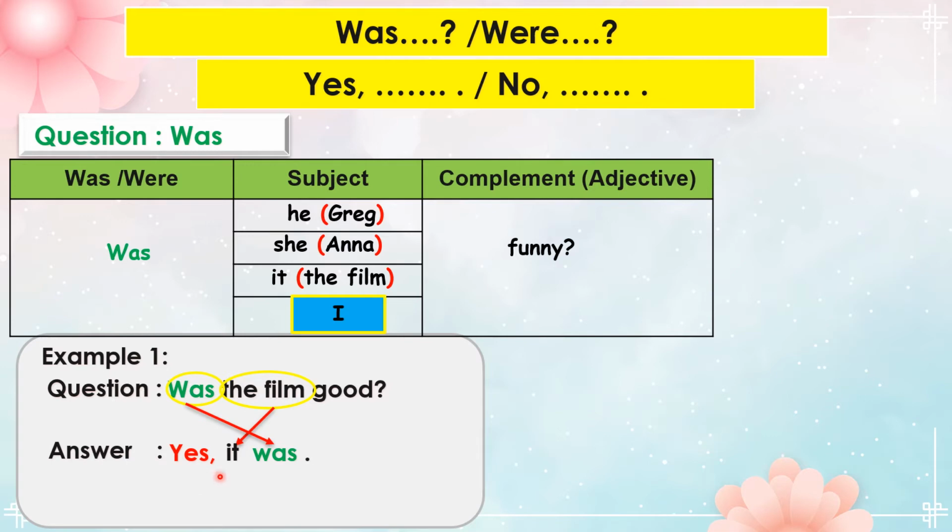Yes, it was. For negative answer, start with no, then followed by the subject it. Then the be verb in negative form wasn't. No, it wasn't. Wasn't is the contraction for was not.